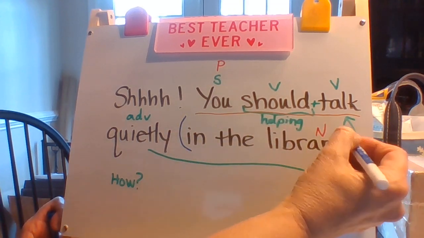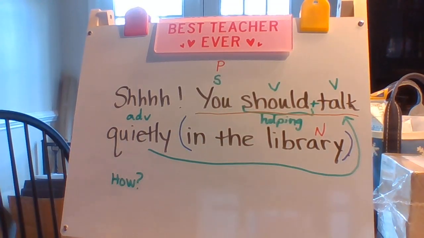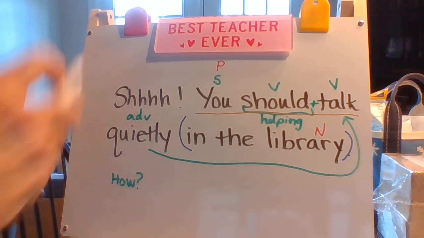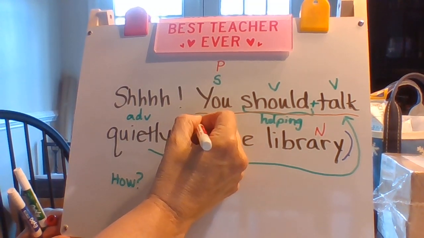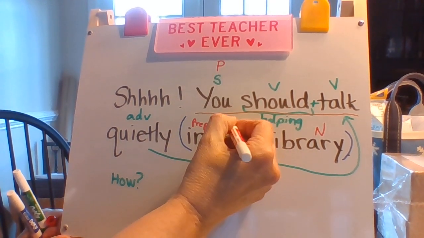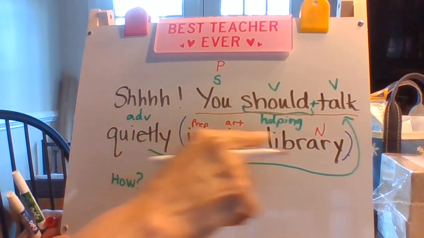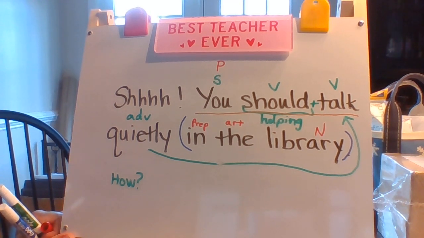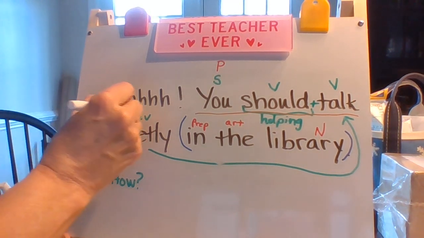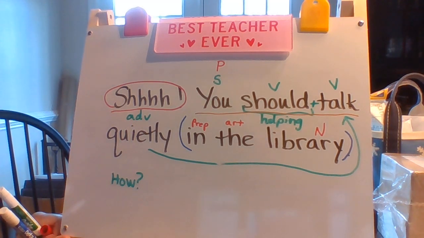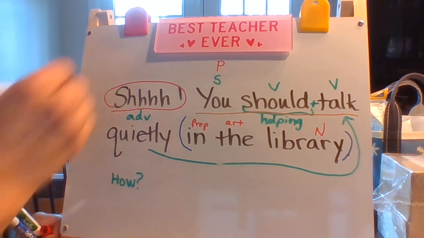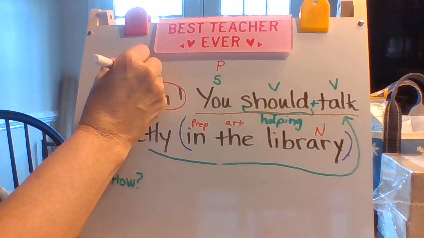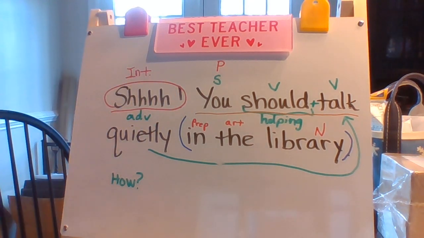In the library is a prepositional phrase. Hopefully you saw that. It starts with a preposition and it has an article and it ends with our noun, in the library. And then shh is one of our newer words. Hope you remembered that it's an interjection. And that just gives our sentence some extra oomph when we have an interjection in there.